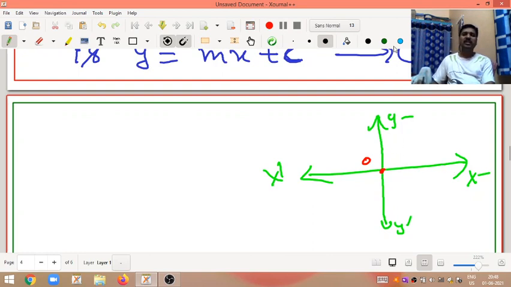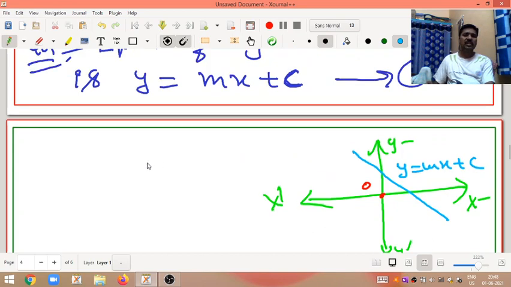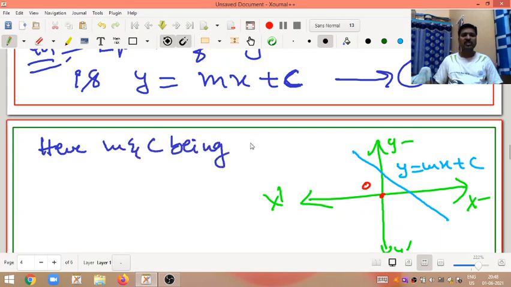In this xy plane, what is that? y is equal to mx plus c line. Here m and c being constants in this equation.